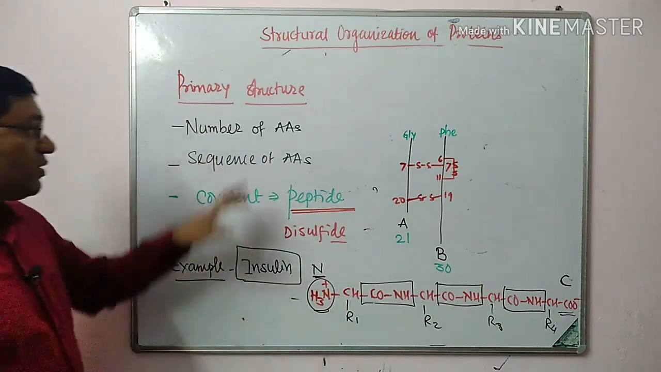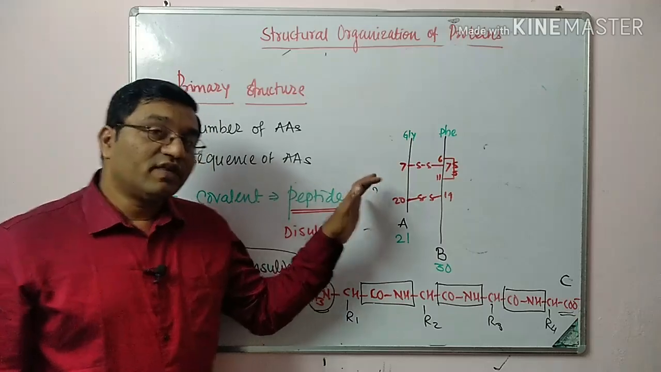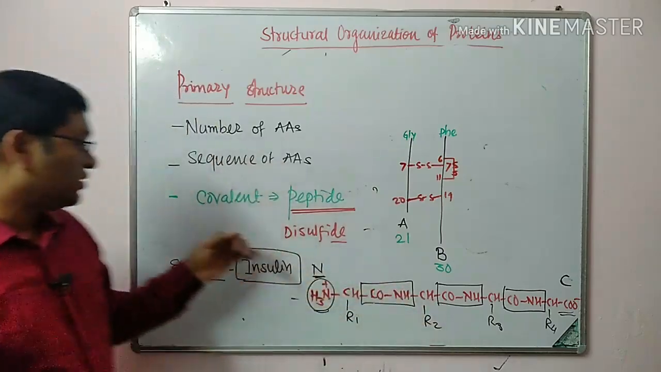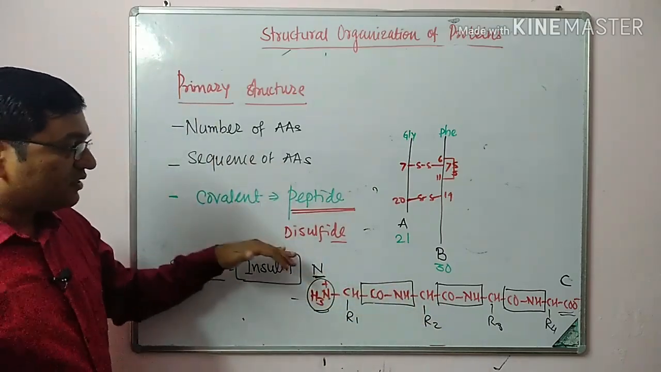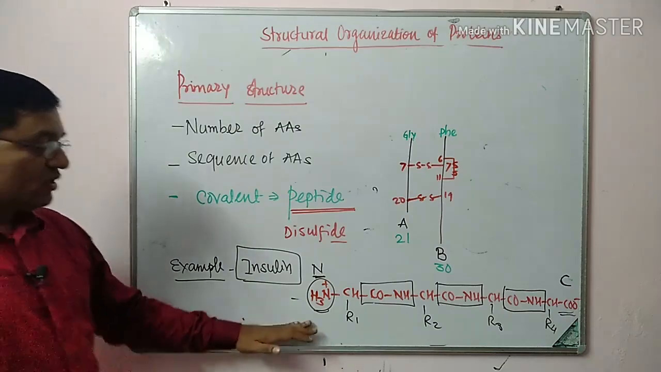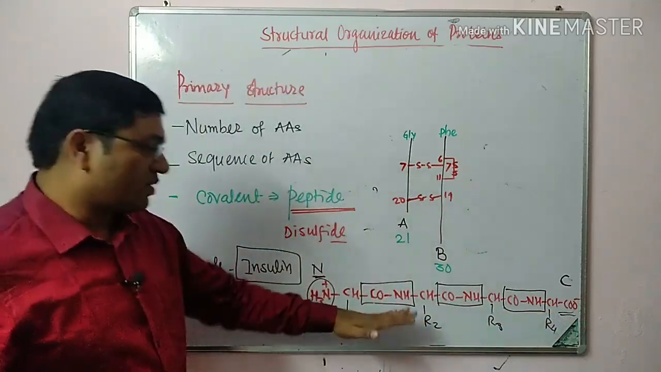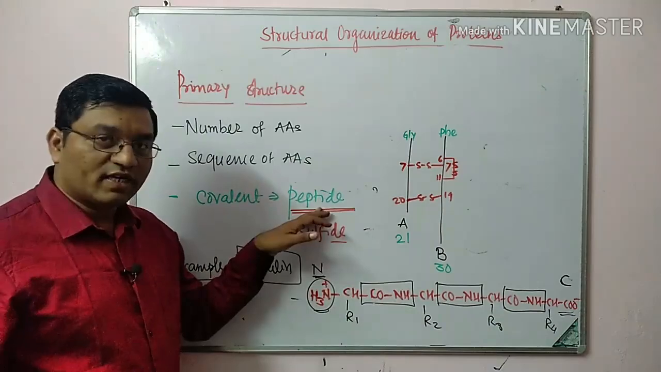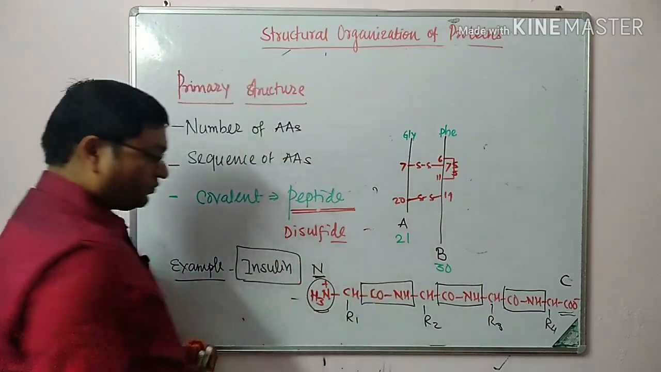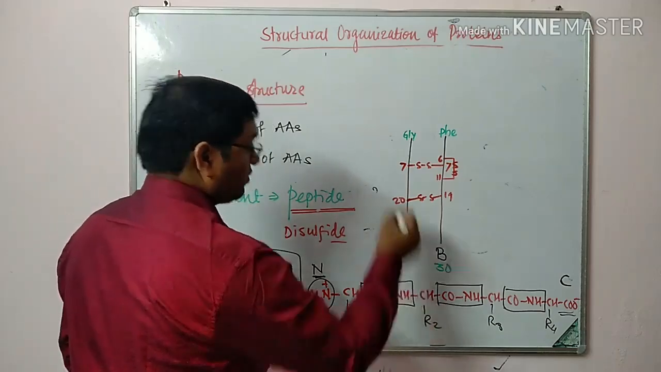It depends on the number of amino acids and sequence of amino acids. If the sequence of amino acids changes, it will lead to the formation of a new polypeptide. Then it is stabilized by peptide and occasionally by disulfide linkages. Example, insulin. N terminus, C terminus, or amino terminal, carboxyl terminal. This is peptide linkage which is partially double bond in character. This bond is known as peptide bond,